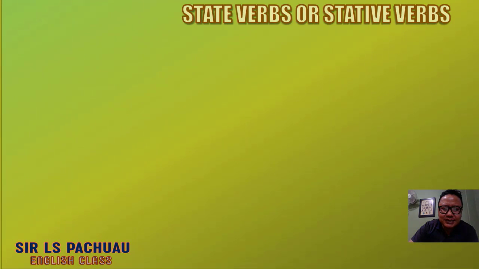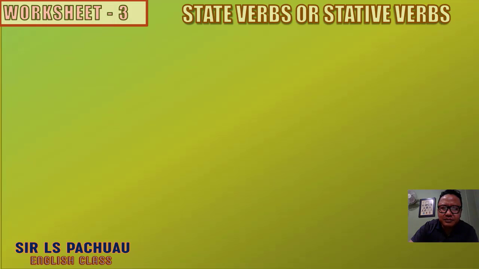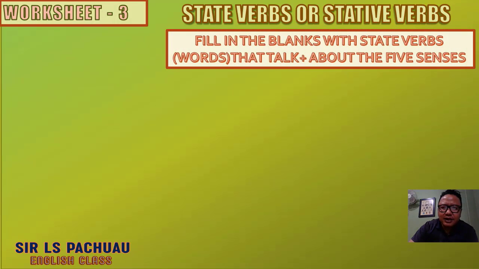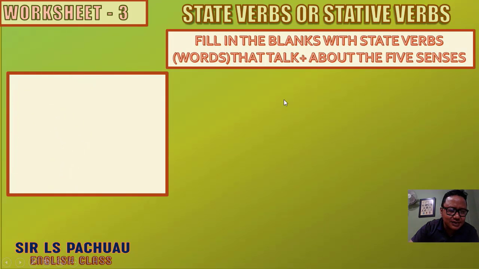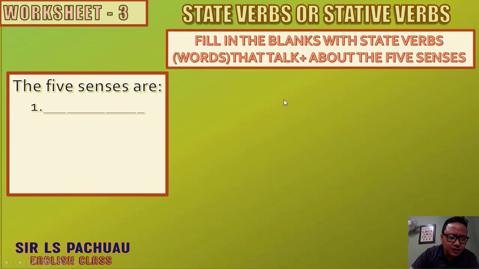And next is, we are still in state verbs or stative verbs. Here, fill in the blanks with state verbs or words that talk about the 5 senses. What are the 5 senses? The 5 senses are what? 1, 2, 3, 4, 5.